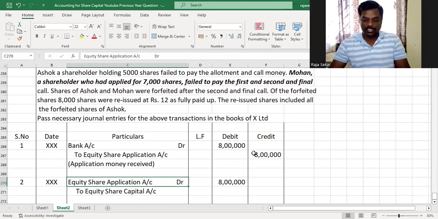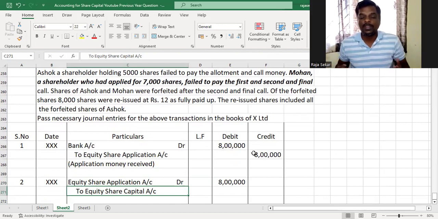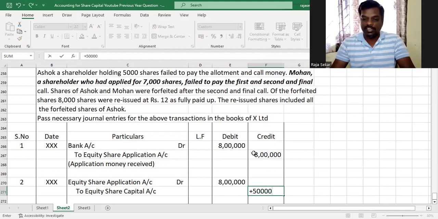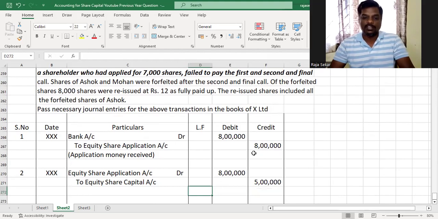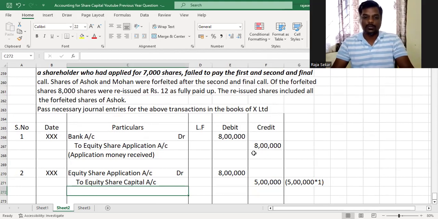Yeah, so equity share application will be credited with the full amount, and whatever number of shares allotted into the application money receivable per share will be taken to equity share capital, because we receive certain amount of money as application money, and now we have allotted shares to them. So the moment we allot shares to them, they become the shareholders of the company, and whatever money we received as application money from them is now share capital of the company. Am I right? So it will be credited to share capital account. So this is what number of shares allotted into application money per share. Understood or not, my dear children?